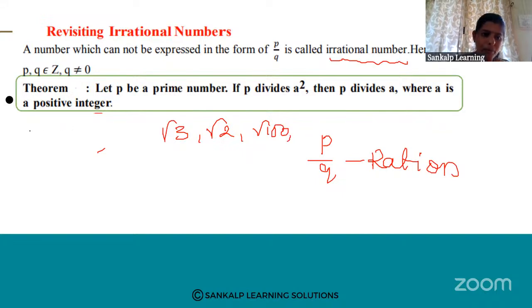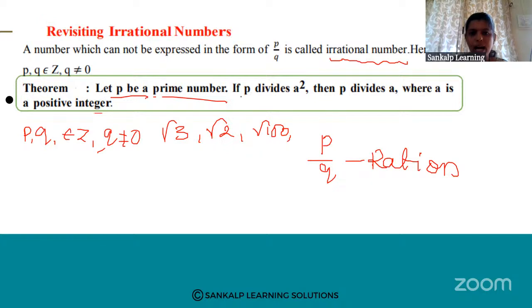Where p, q belong to Z and q is not equal to 0. Let p be a prime number. This is a theorem: let p be a prime number and p divides a square, then p divides a, where a is a positive integer.